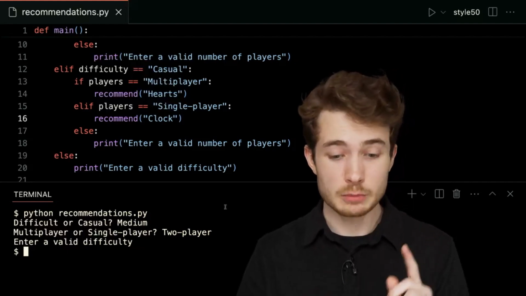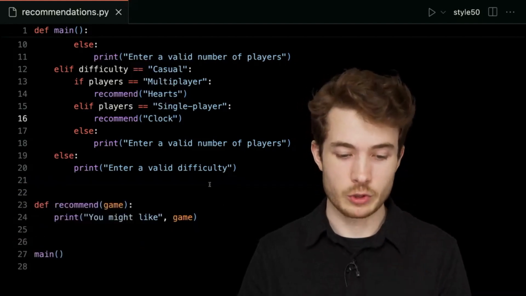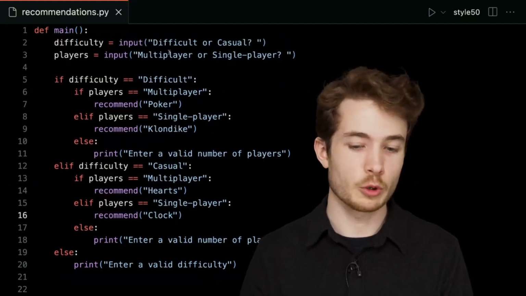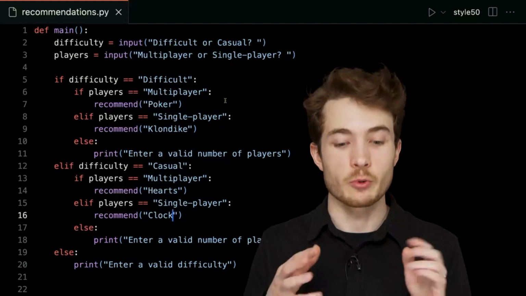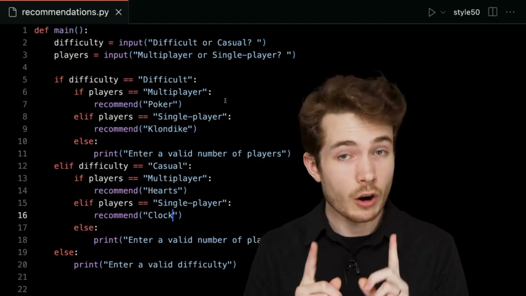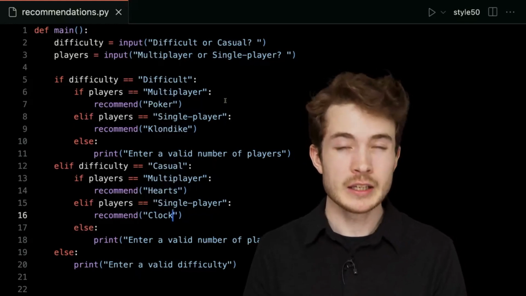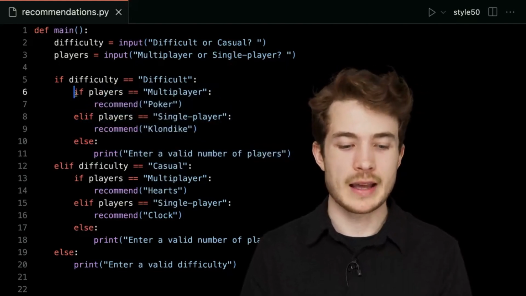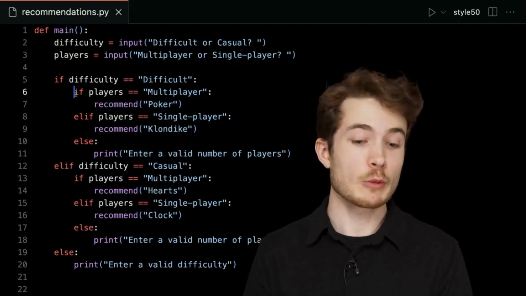So I argue that this program should work for us. If we were to enter all combinations of difficult, single player, multiplayer, or casual, we'd get the right game that we would want to be recommending in this case. Now there are still some improvements to be made. Notice one here is this idea of copying and pasting. We can probably do better than that. But for that, we need to learn more about this idea of